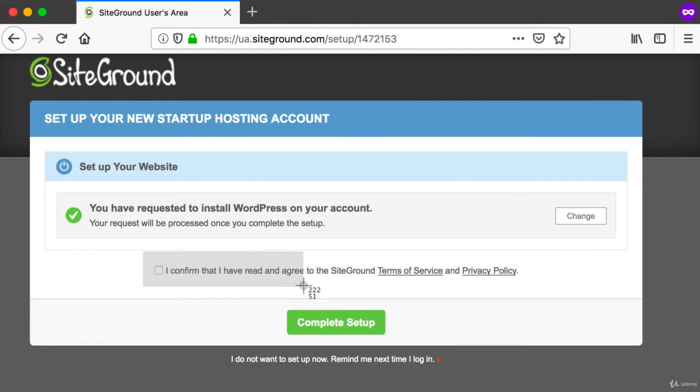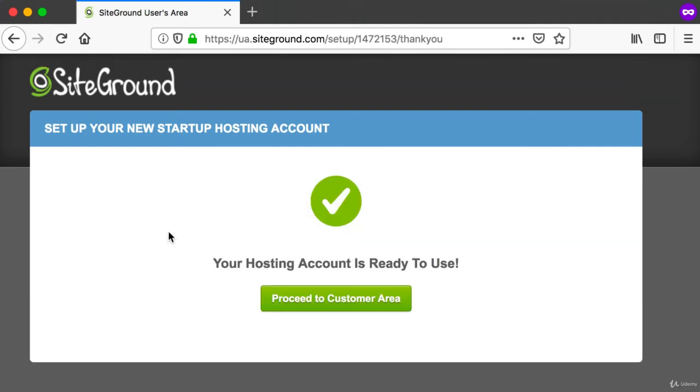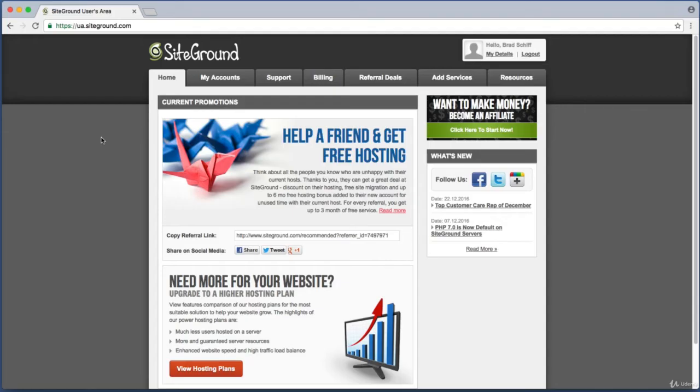And from here, we just want to check this checkbox that says we agree to the terms of service, and then we can click on complete setup. Now, it might take 5 seconds or 5 minutes, but once this screen appears, then go ahead and click on Proceed to Customer Area.